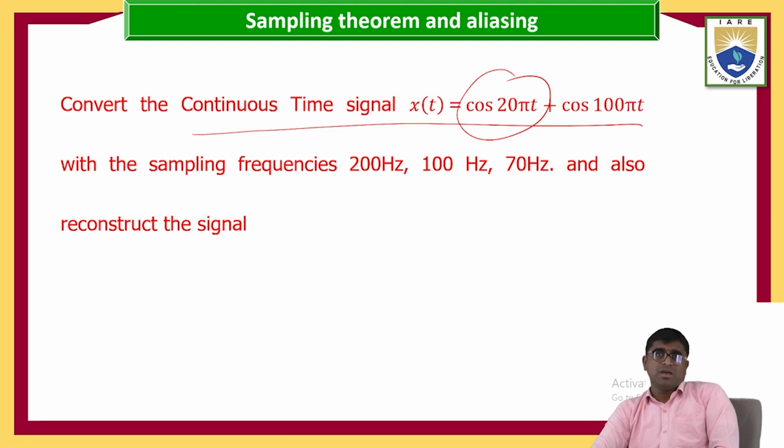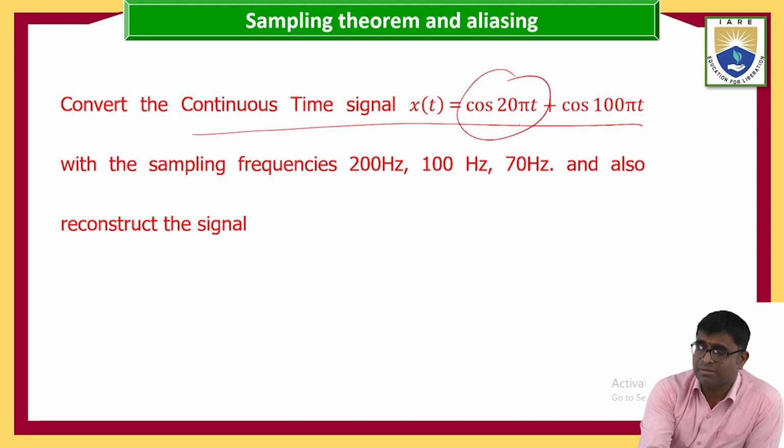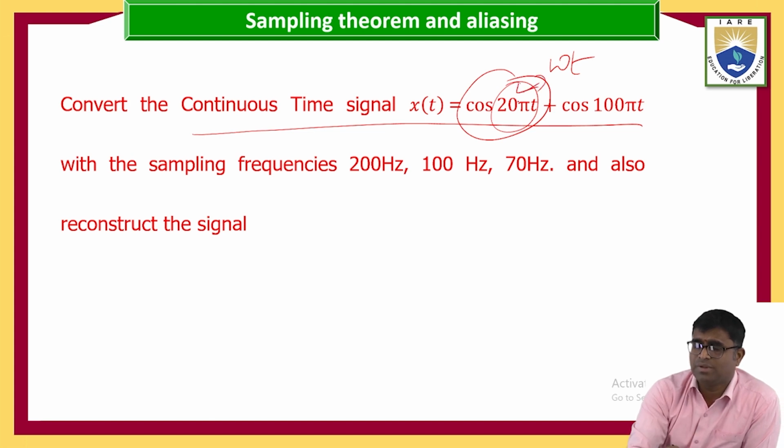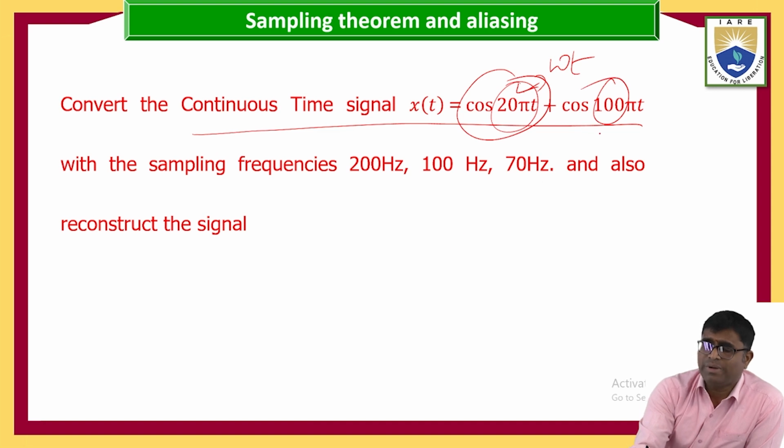Now I am taking the sampling frequencies 200 Hz, 100 Hz, 70 Hz. Compare this with the standard form cos of omega t, where omega is 2 pi f. What is the omega value? 20 pi, and here 100 pi.